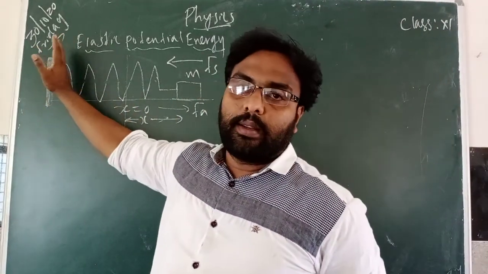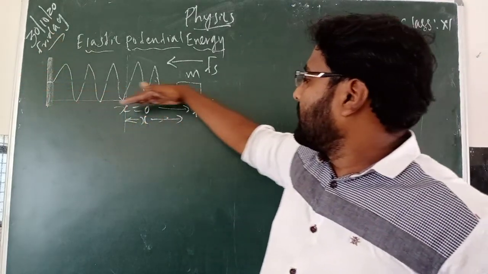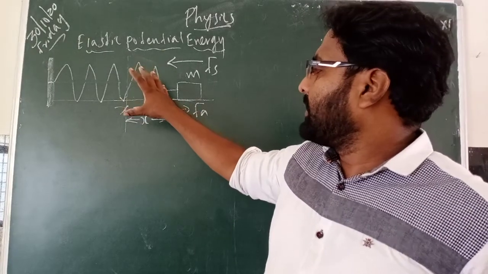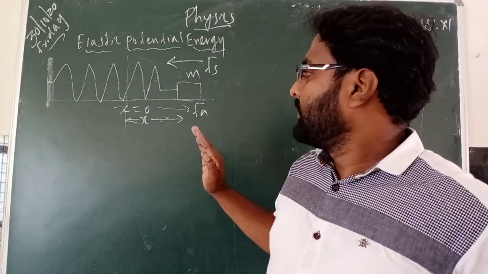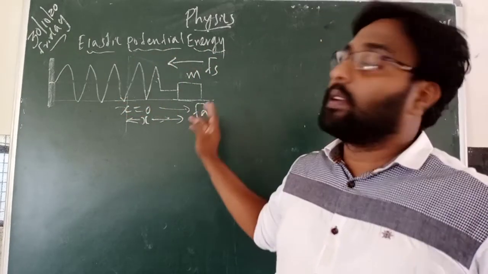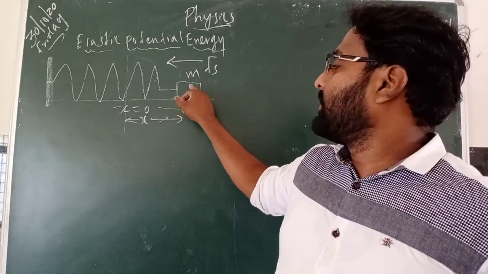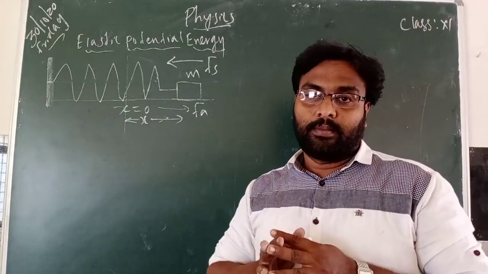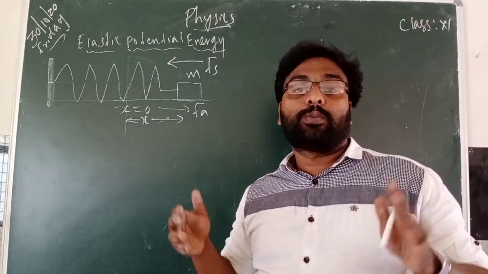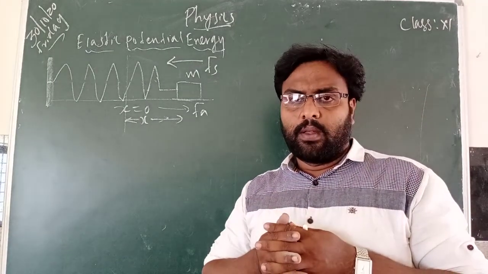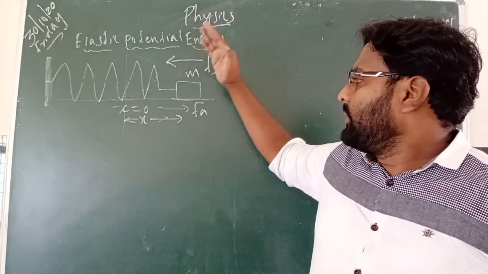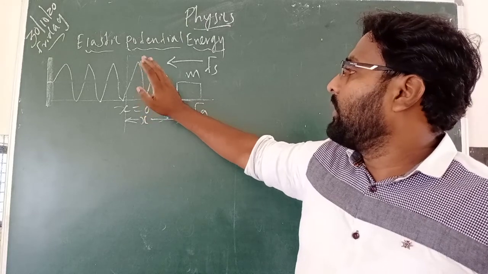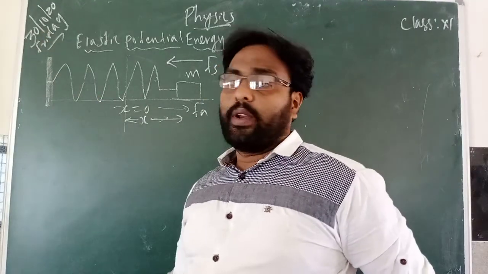This is a vertical wall, this is a horizontal plane. One spring is attached. So consider a spring mass system. A spring is attached with a mass, so you can consider it a spring mass relation or spring mass system. Here you can see the mass is attached to a spring, and the spring is attached to a vertical wall.